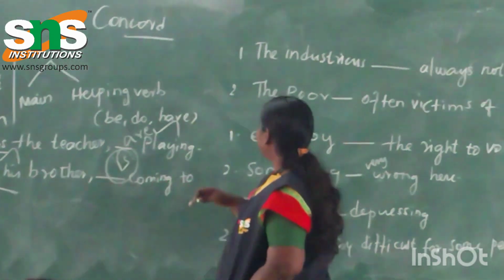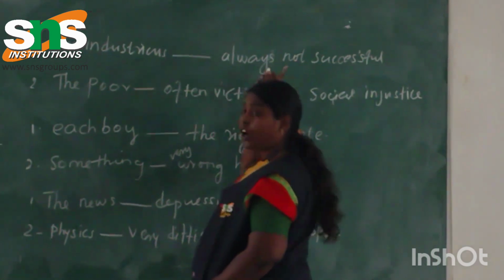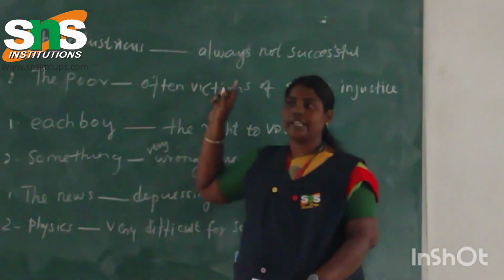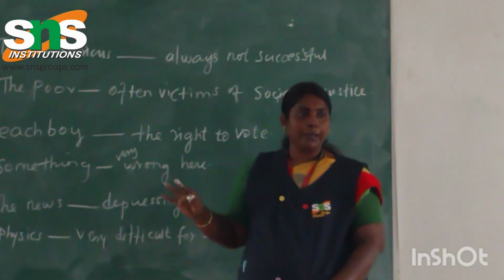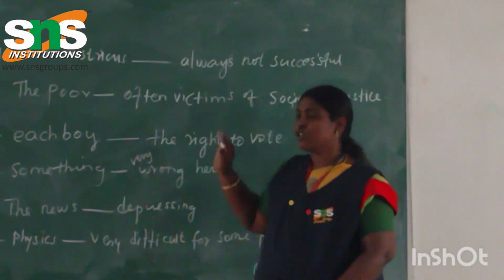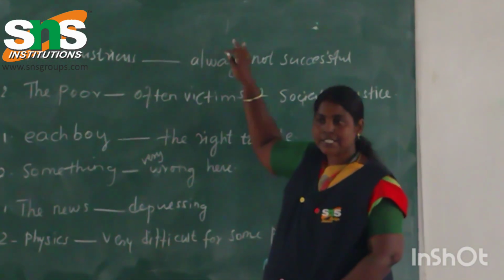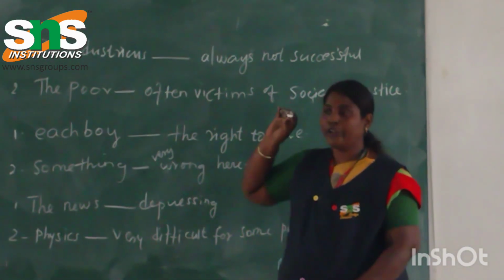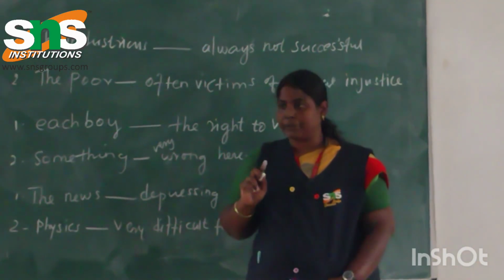Okay. And here: the industrious dash always not successful. The industrious, in the sense, hard-working people. So the hard-working people all are not successful. So what verb are we supposed to place here? Wherever you are using is in that particular place, what is also accepted.